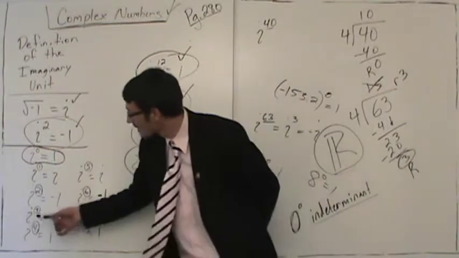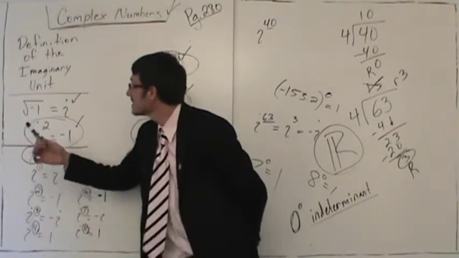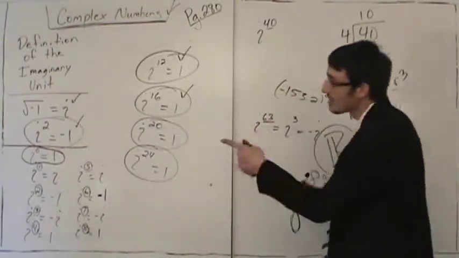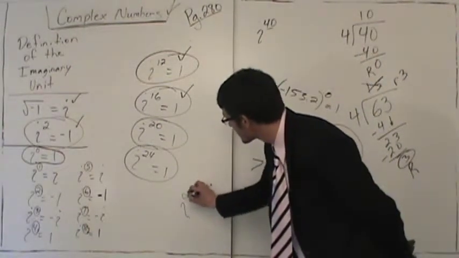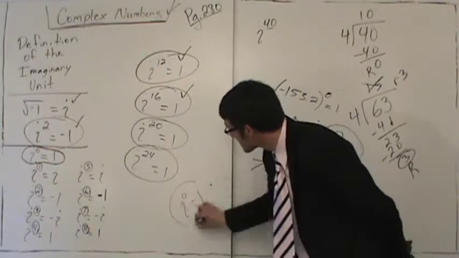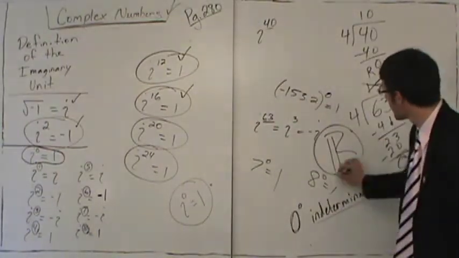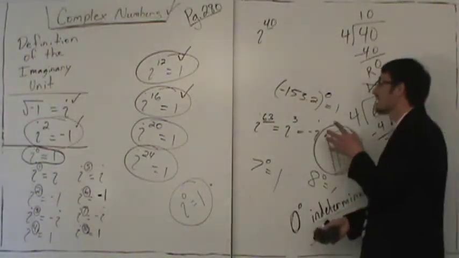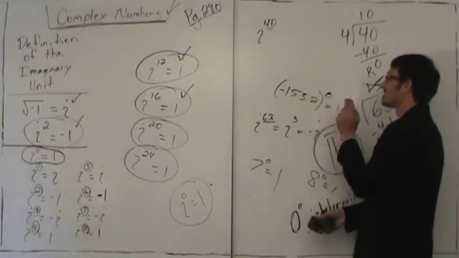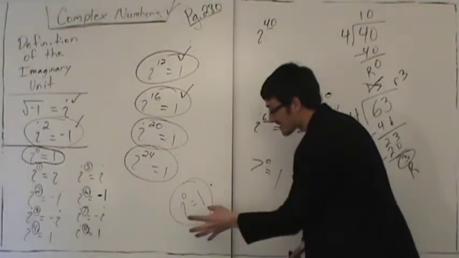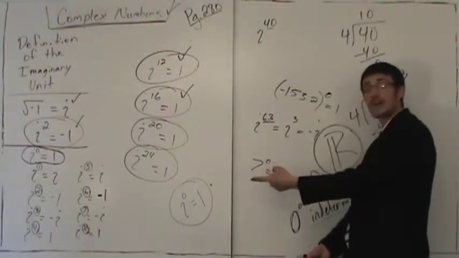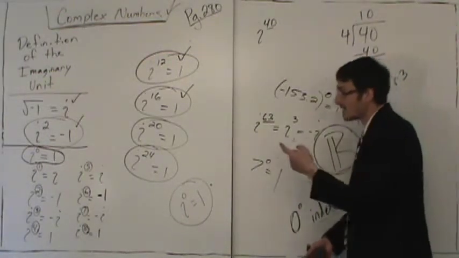What do we have? 4, 3, 2, 1, 0. So we're saying here, even in the chart, that the imaginary unit to the 0 power is 1. Does that fall in line with what we've discovered with the real numbers? Yes, that a real number taken to the 0 power is 1. Look at this. The imaginary unit makes no sense. 0 makes more sense than the imaginary unit. But this is equal to 1.